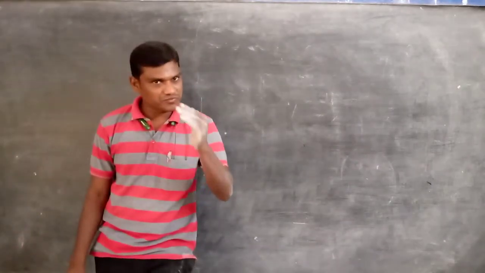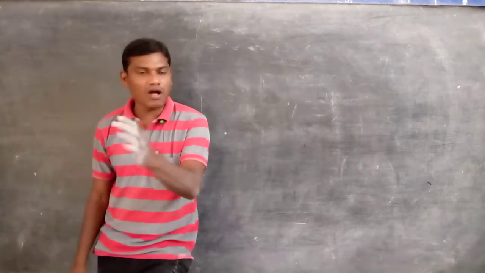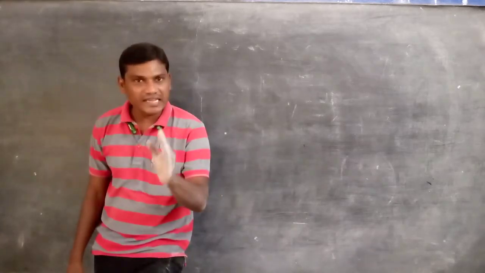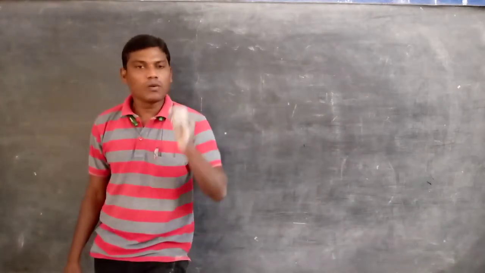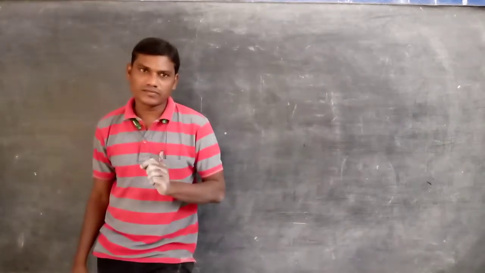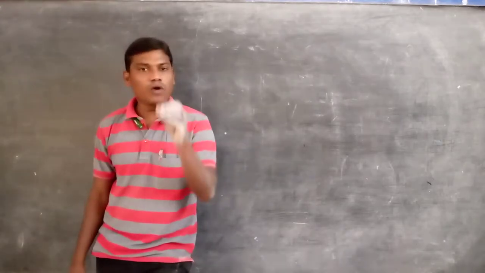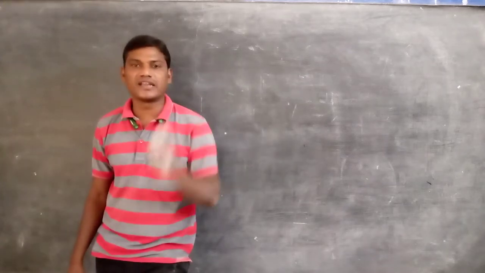In our previous video, in the 8th standard level chapter of reflection of light at plane surfaces, we discussed clearly what the laws of reflection are, how many there are, and how to verify them experimentally.